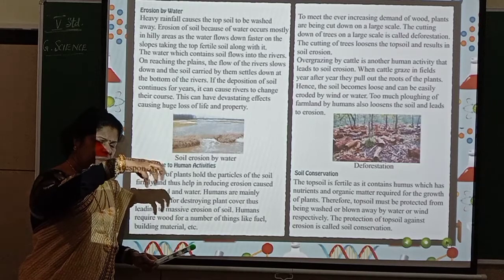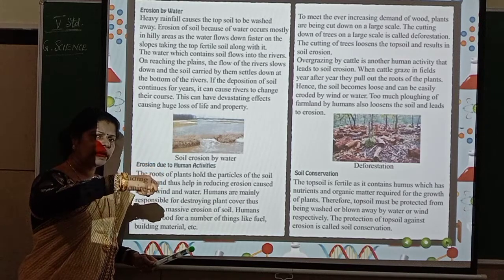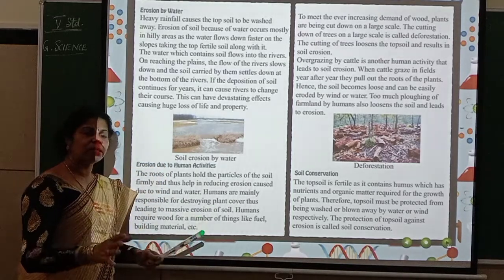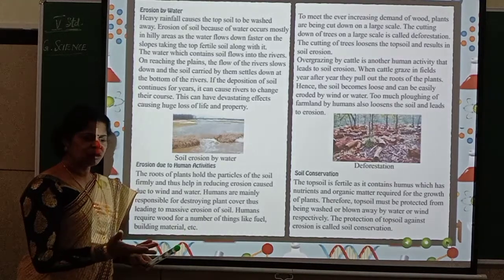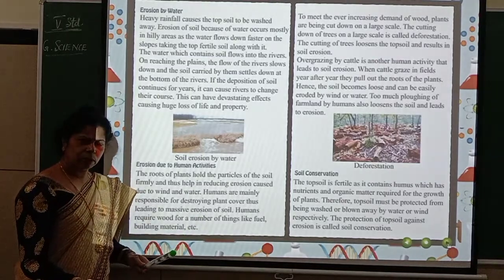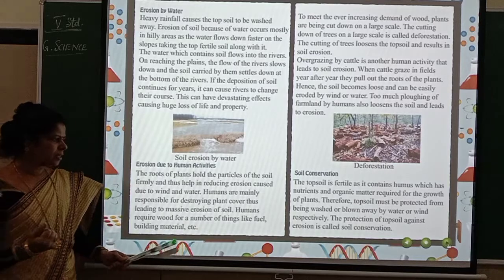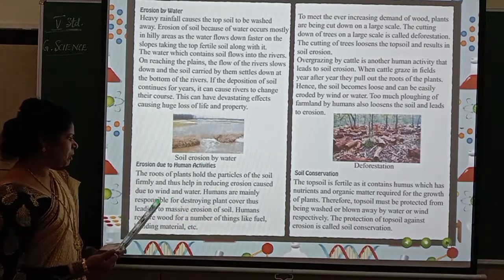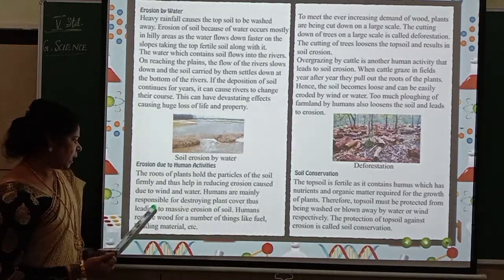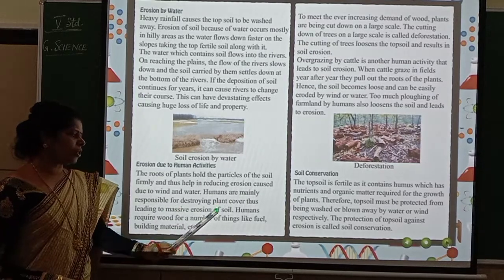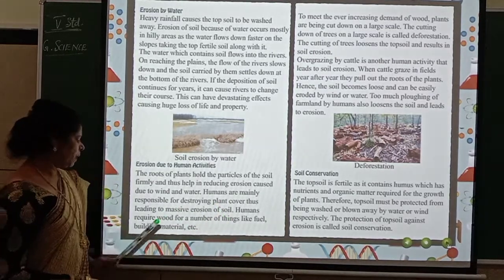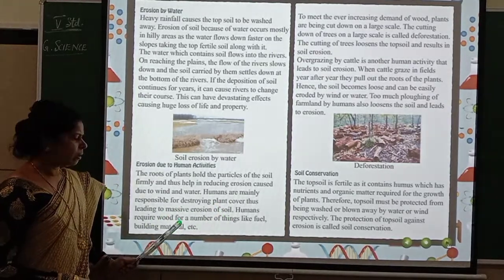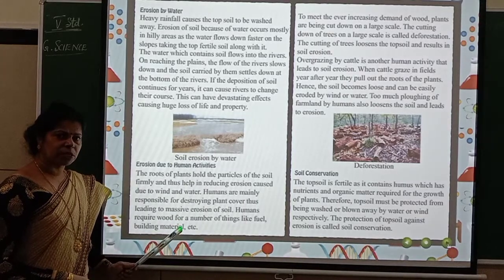Can the roots of the plants hold it tightly? No. The plants themselves are destroyed. So at that time they cannot hold the topsoil firmly, right? See, humans are mainly responsible for destroying plant cover, thus leading to massive erosion of soil. Humans require wood. Wood means from where are you getting it? From trees. You are getting it from trees.